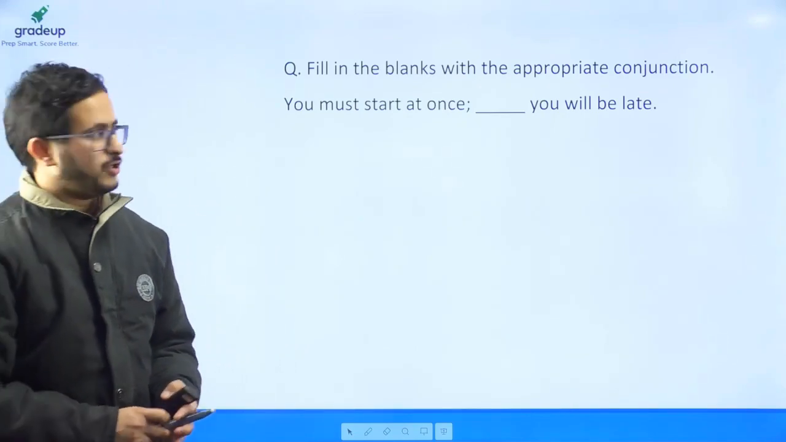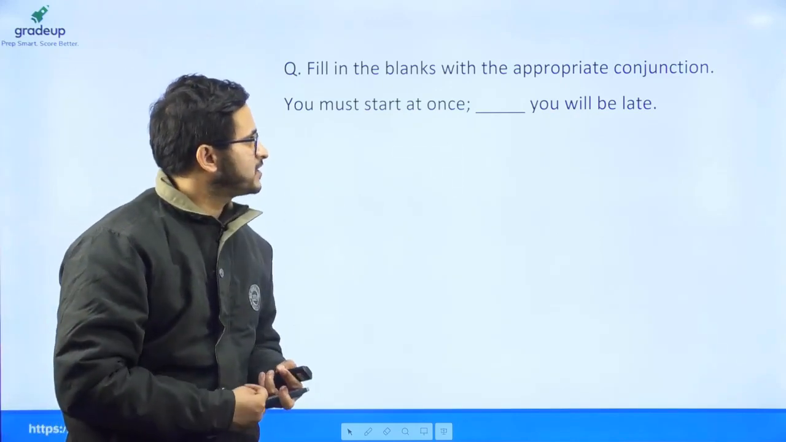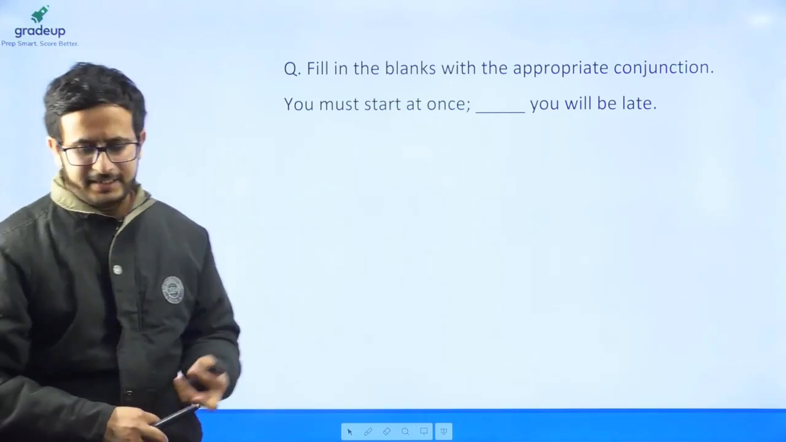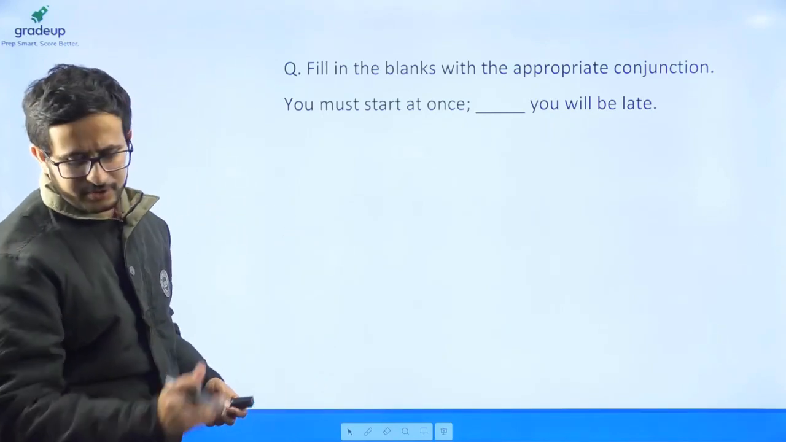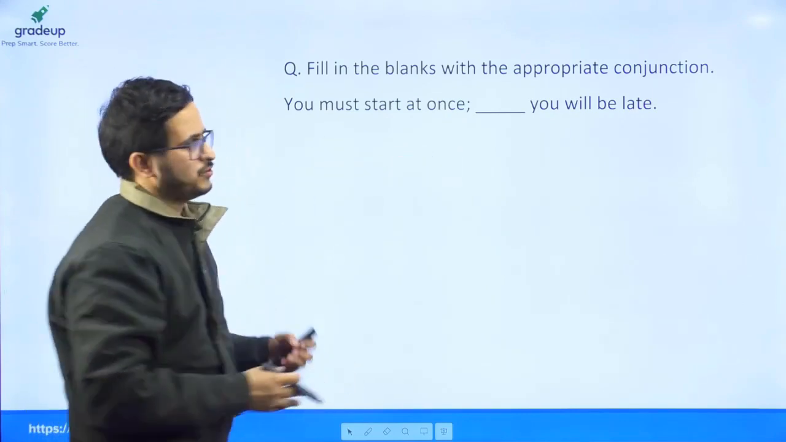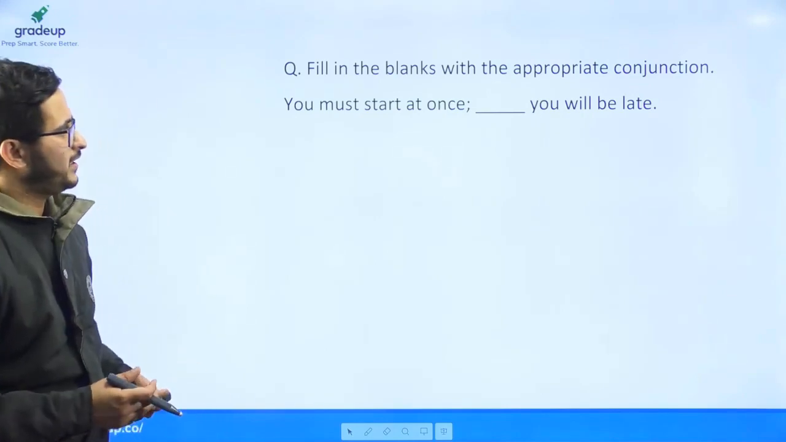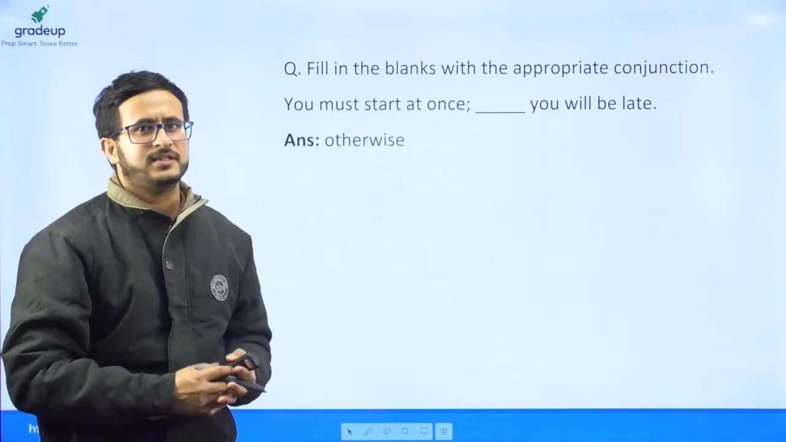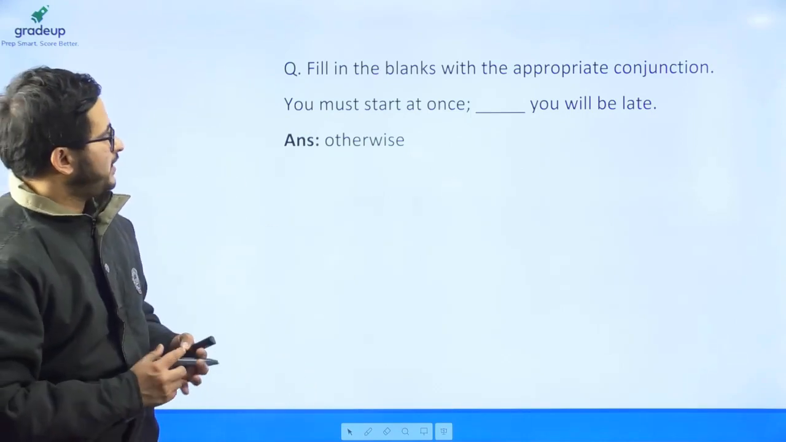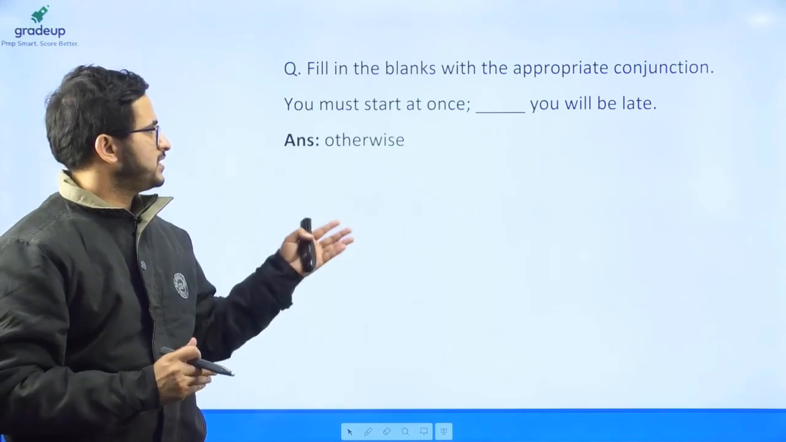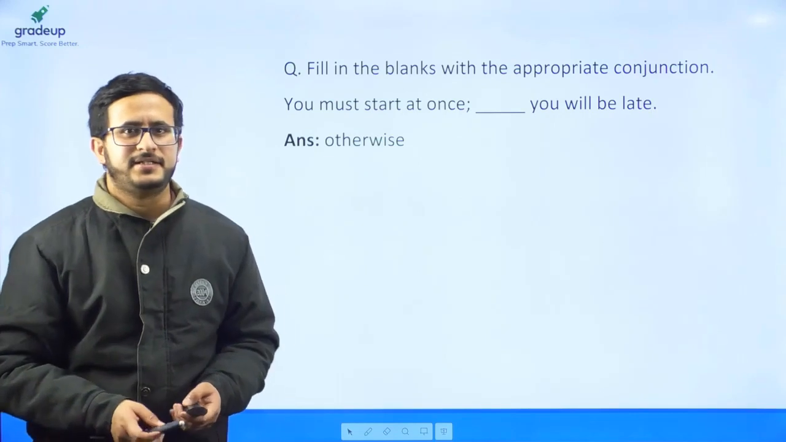So there was a question on conjunction, fill in the blanks based on conjunction. You must start at once dash you will be late. So this is a conditional sentence. In this case the conjunction should be something such as else or if not. So the correct answer to this question was otherwise. Otherwise means else or if not. So if you start at once, and if you don't start, in that case you would be late. So otherwise is the right fit in this sentence.